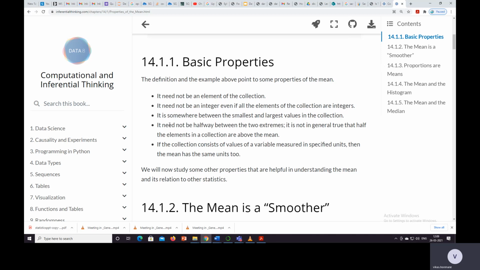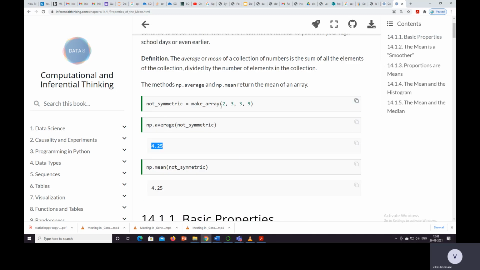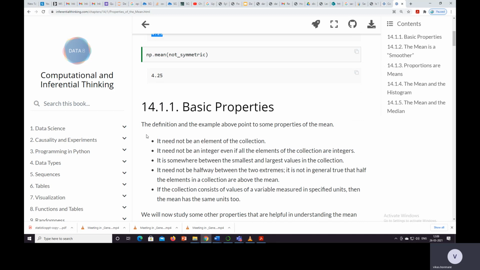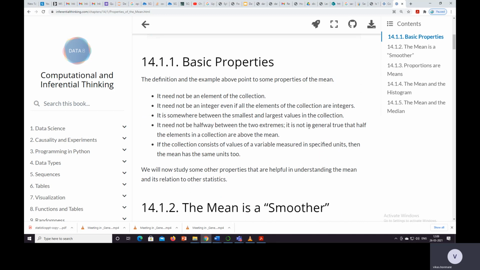The fourth property: it need not be halfway between the two extremes. It is not generally true that half the elements in a collection are above the mean. Here we can say that it is not halfway. Between 2 and 9, 4.25 is not the exact midpoint of the two extremes. It is not true in general that half the elements in a collection are above the mean, so this is not a true case.